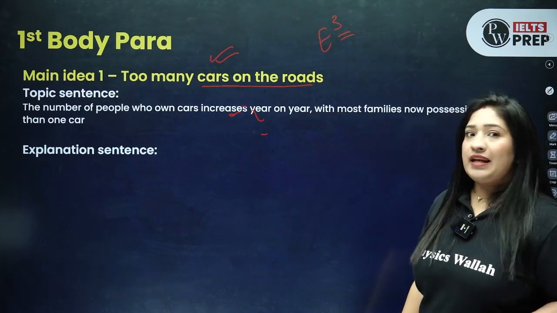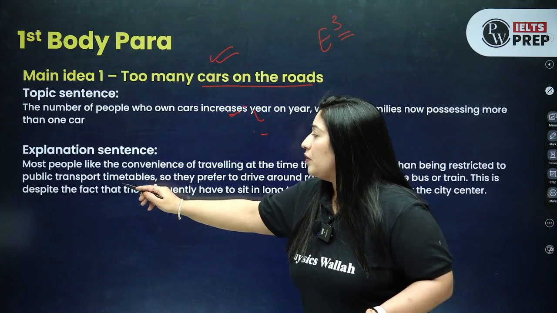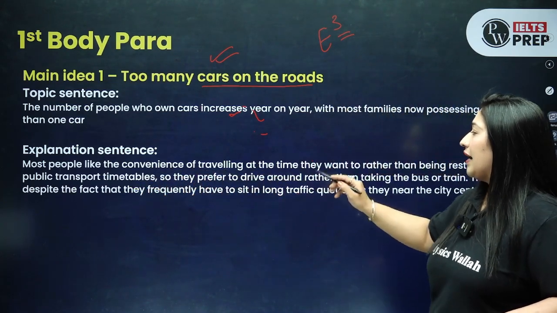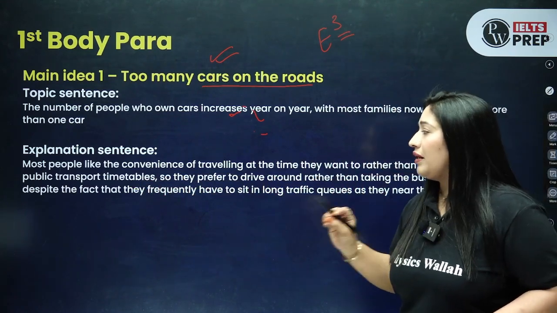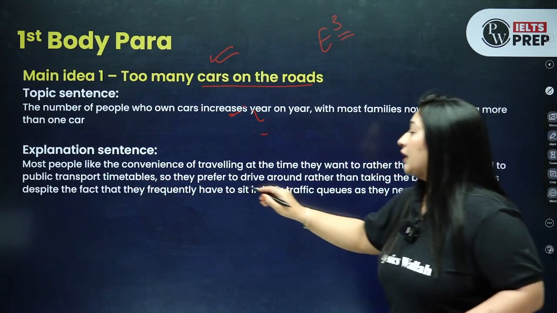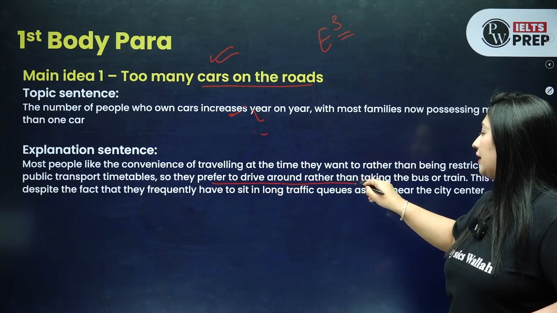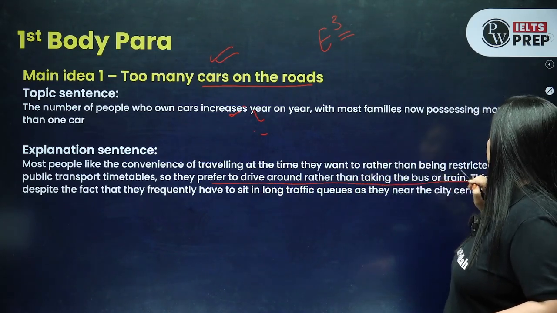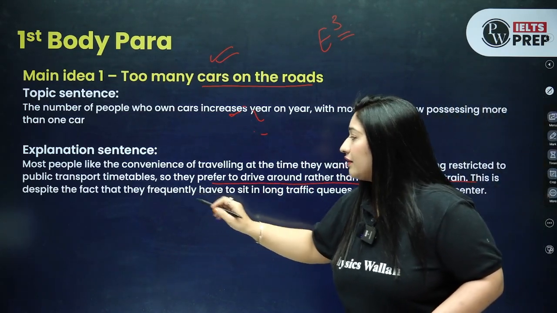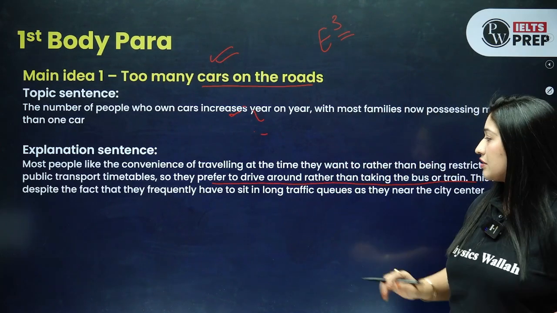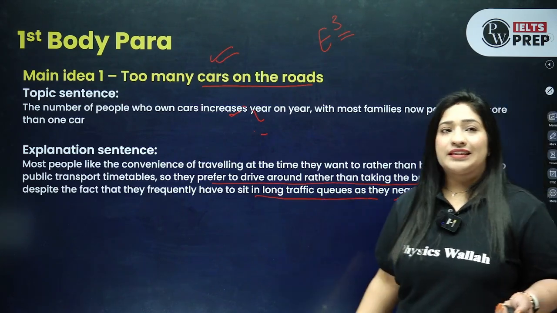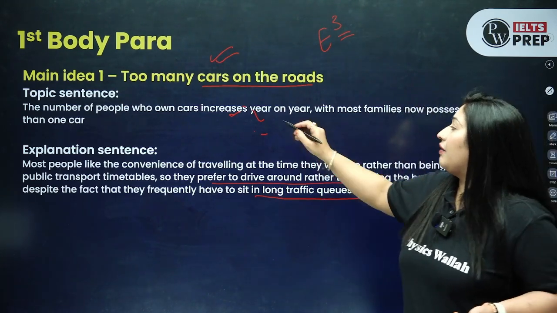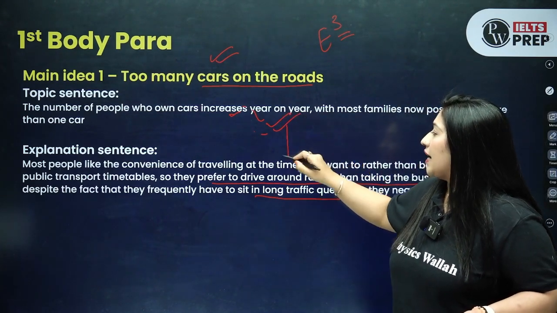Now I'm explaining how most people like the convenience of traveling at the time they want to, rather than being restricted to public transportation timetables. So they prefer to drive around rather than taking the bus or train. This is despite the fact that they frequently have to sit in long traffic queues as they get near to the city center. So what we have done here, I have introduced the topic which I have explained, that